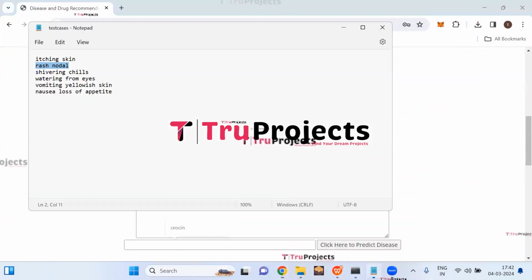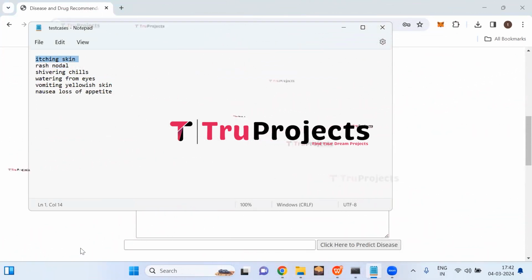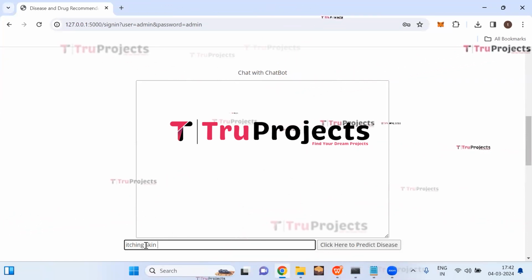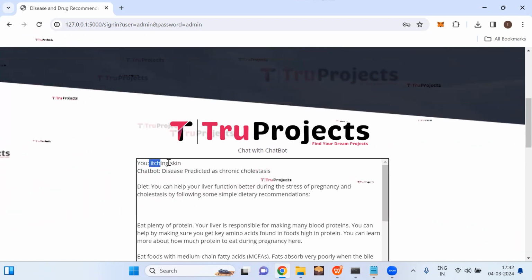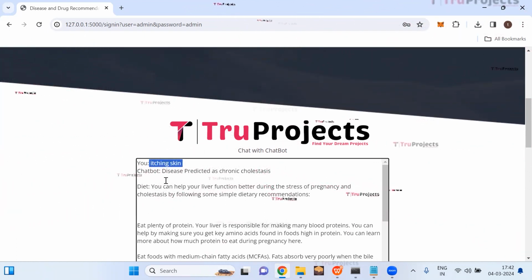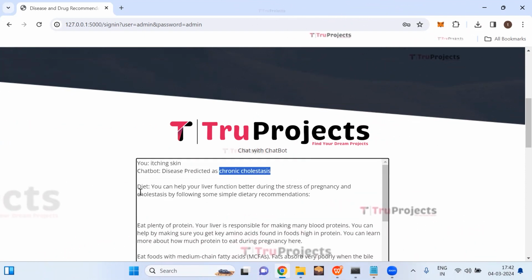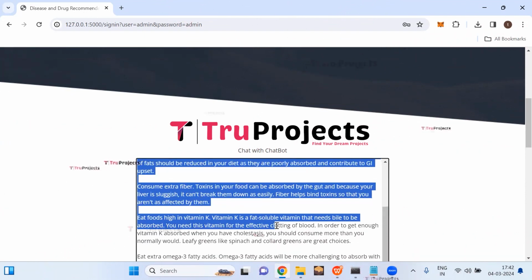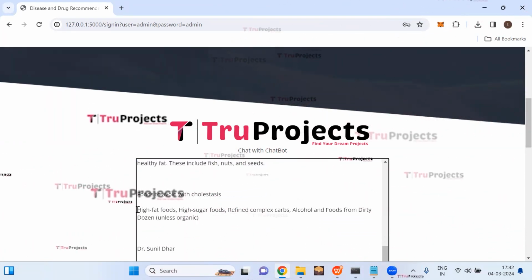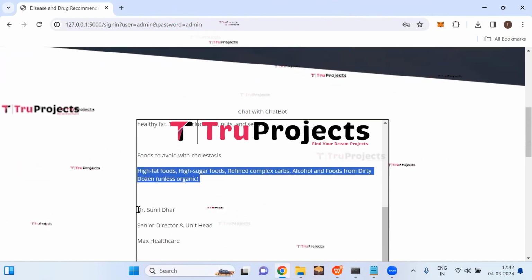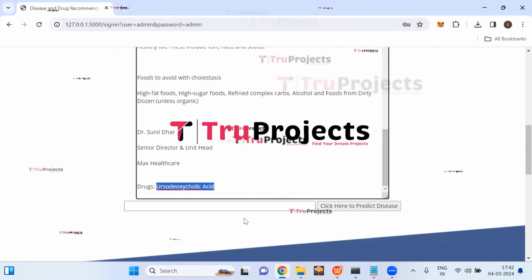Here in the notepad, we are having some of the symptoms name. So I'm copying the first symptom and paste this copied symptom in the text box and then click on predict disease. So here we can see the symptom, which is itching skin, and it is predicted as chronic cholestasis. And here we can see the required diet plan, the foods which we are supposed to take, and the food which we are supposed to avoid. And here we can see the doctor name, and this is the drug recommended by the doctor.